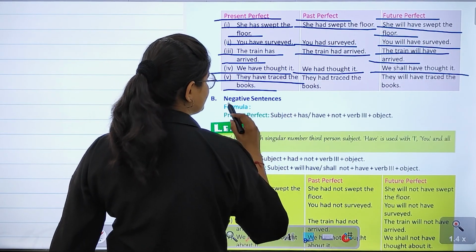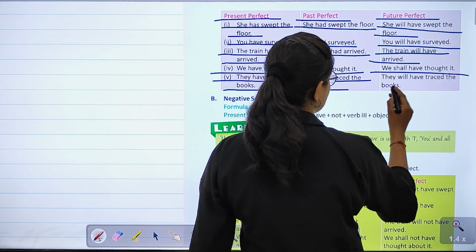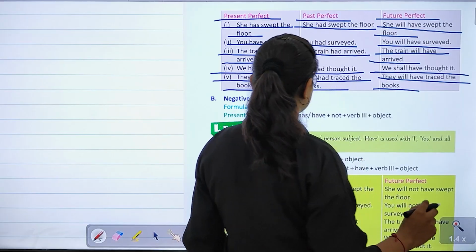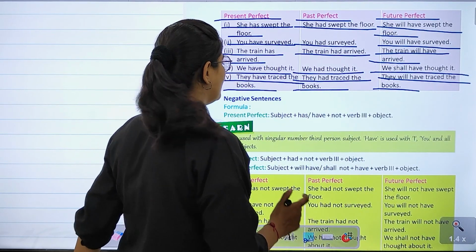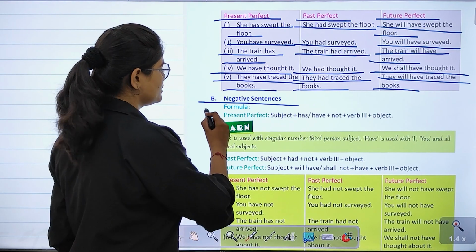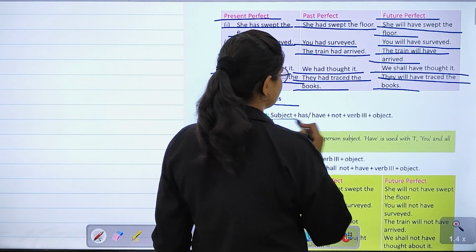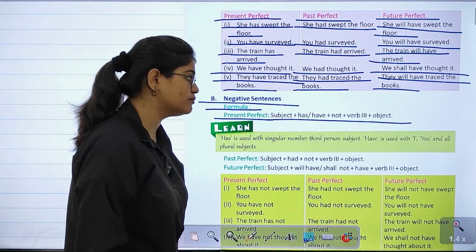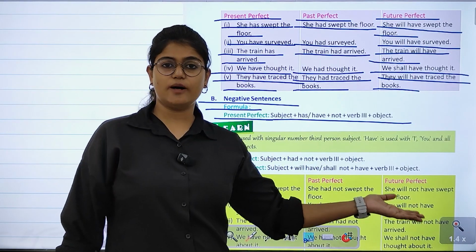They have traced the books. They had traced the books. Or they will have traced the books. Right? After that, next we have the negative sentences. Let's have a look at the formula. Present perfect: subject plus has/have plus not plus verb's third form plus object.